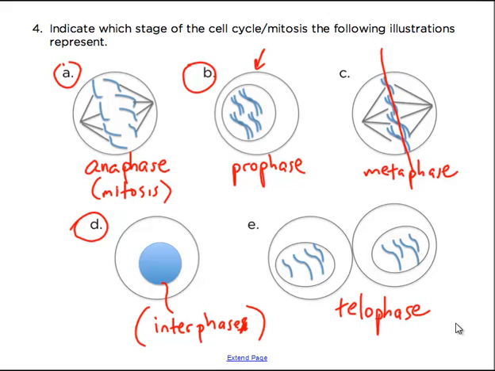If you wanted to look at the order, this is number 1, this is number 2, that's number 3, and that's number 4, right? In terms of the prophase, metaphase, anaphase, telophase sequence of mitosis. Sometimes they don't ask you for these things, but it's not bad while we're doing it together to just mention it in case someone does ask you later. Okay, well that's pretty much it for this problem.